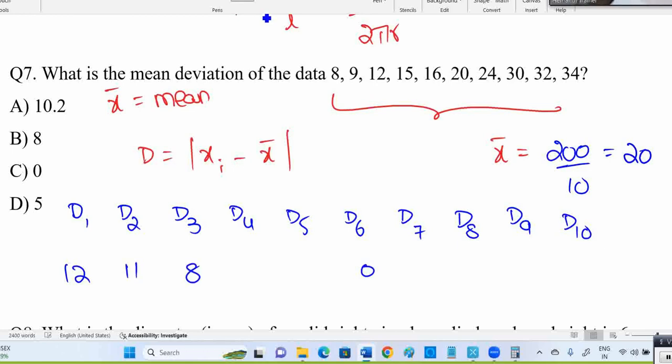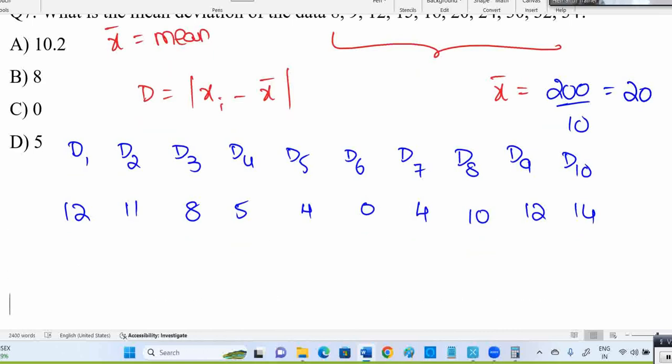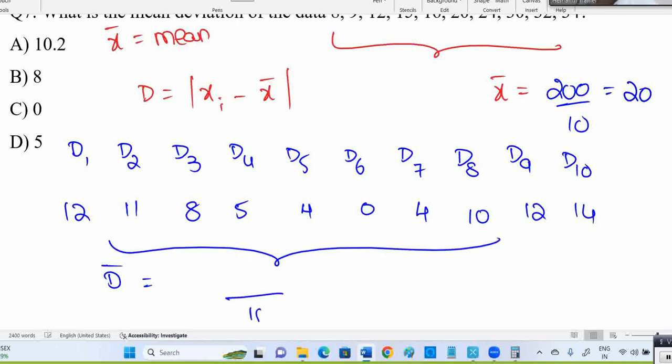Modulus is there. The second deviation is 11. Next one 8, next one 5, then 4, here 4, here 10, here 12, here 14. Note down all positive only. Don't put negatives. Finally, mean deviation means you have to calculate the mean of these deviation values. Now what is the mean of these deviations? I'll call it D bar: sum of these divided by 10. So what value did you get for the sum of these? 80.